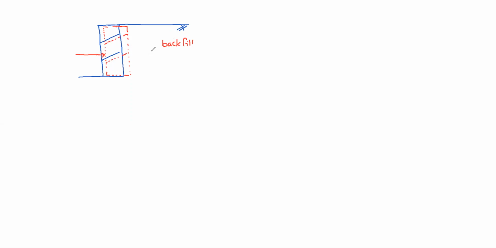So in that situation, here also the failure takes place like this. The wedge of the soil tries to move in the upward direction, whereas resistance below the failure surface acts in the downward direction like this. So failure takes place.